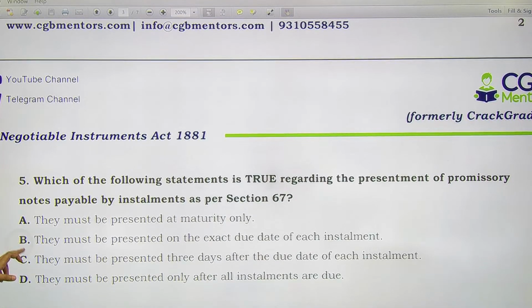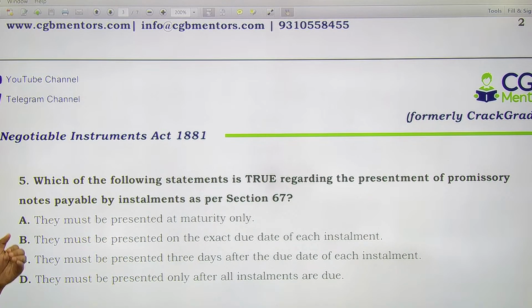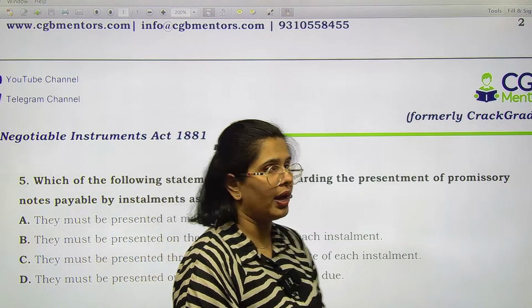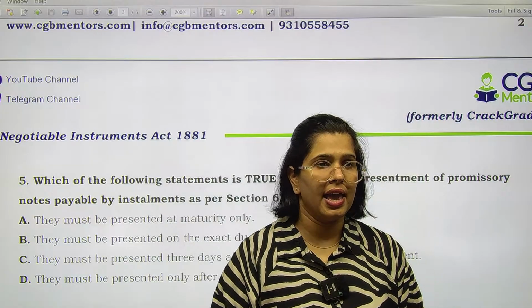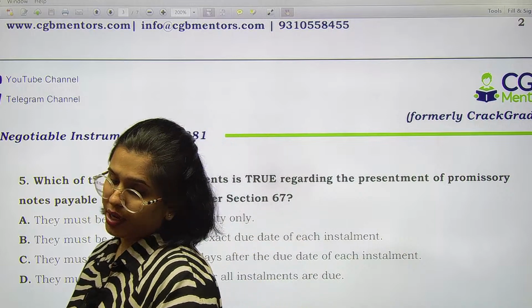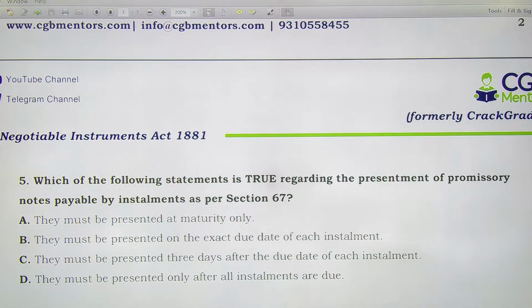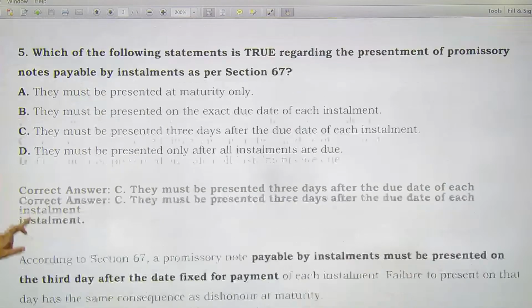Next we have, which of the following statements is true regarding the presentment of promissory notes payable by installments? ठीक है, promissory note payable by installment. So over here it must be presented 3 days after the due date of each installment. जब भी आपकी due date है उसके 3 दिन के अंदर अंदर जो है आपको इसको present करना है. Exact due date नहीं, because there is a grace period also which is attached. एक ग्रेस पीरियड होता है जो कि अटैच किया जाता है. So it should be presented 3 days after the due date of the installment, right.